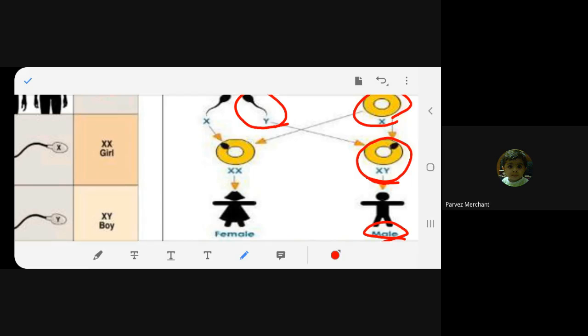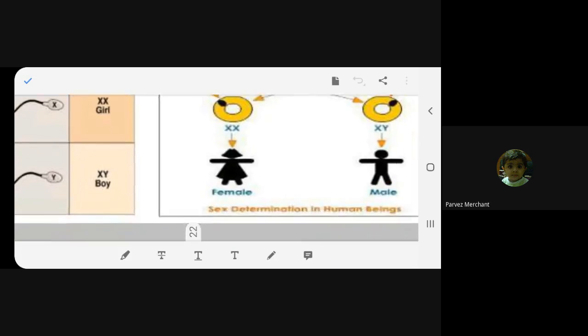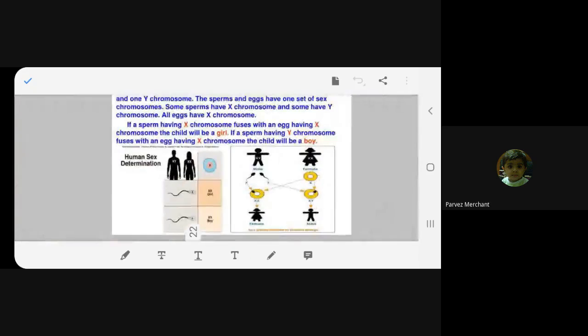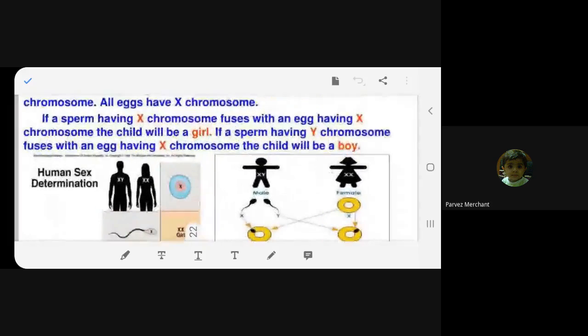Got my point? So it all depends upon the sperm, whether it is X chromosome or whether it is Y chromosome, because mother has always XX chromosome. So she is not responsible for the sex of the child. So who is responsible? Father is responsible for the sex of the baby. Any problem? No, ma'am.